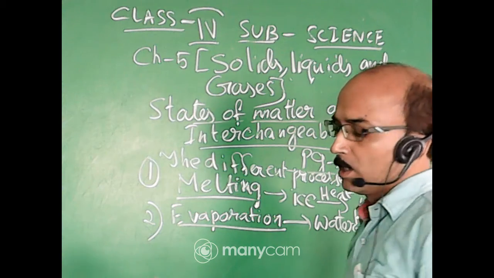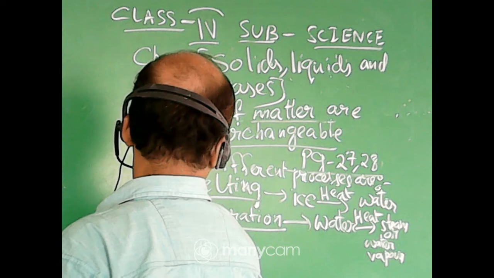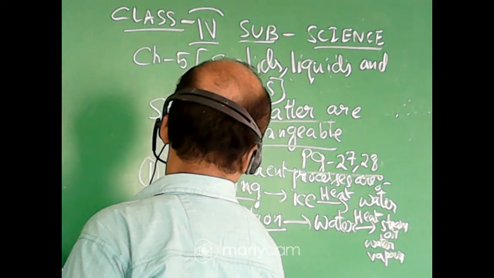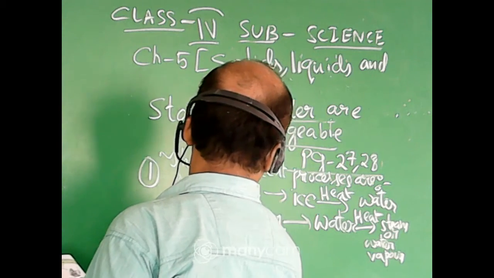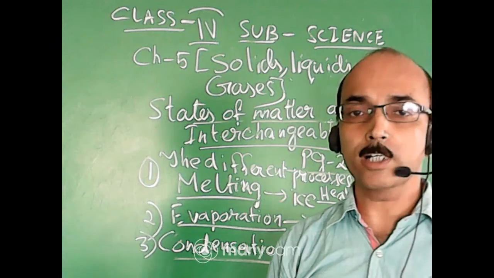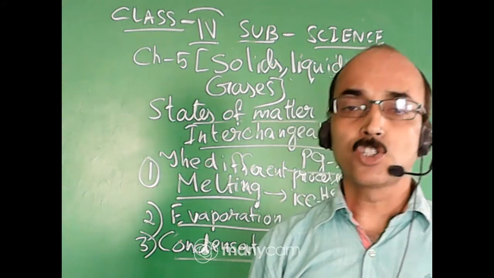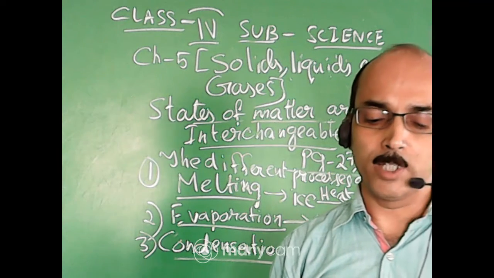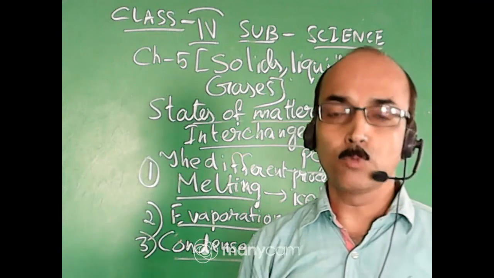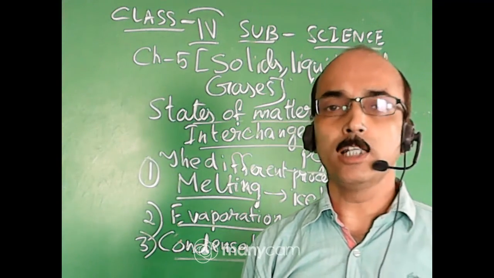Okay. So the next process is condensation. So what is condensation? On cooling, steam, that is gas, changes into water, that is liquid. This is called condensation. So condensation is a process by which a gas changes into a liquid.